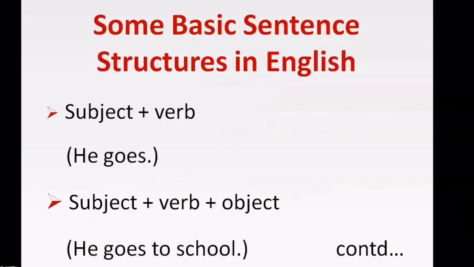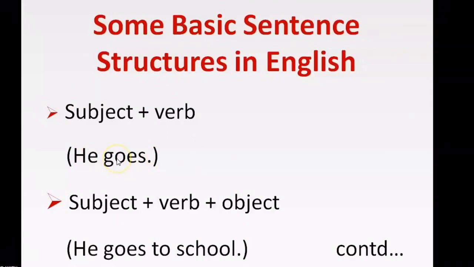So let's see what type of sentence structures there are in English. Here are some basic structures. The simplest is subject plus verb. Subject, the one who takes the action or the one about whom the thing is being spoken, and then comes the action, verb. He, the agent that takes the action, goes as the verb here.